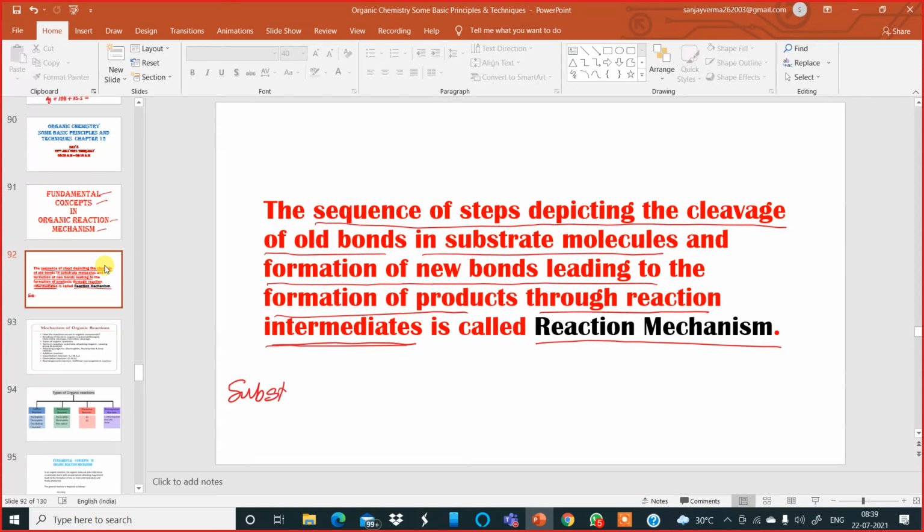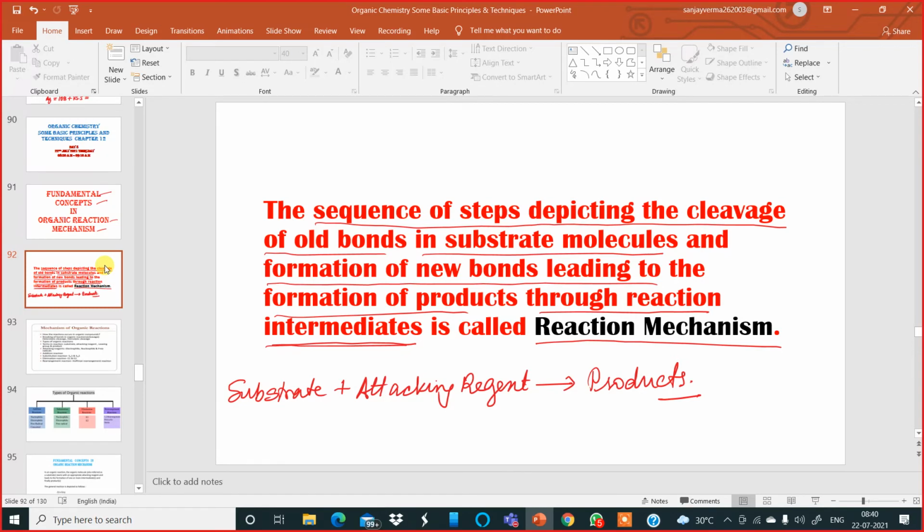We have the substrate. The substrate is attacked by the attacking reagent, which results in the formation of products. So this is a general organic reaction mechanism, how it is represented.